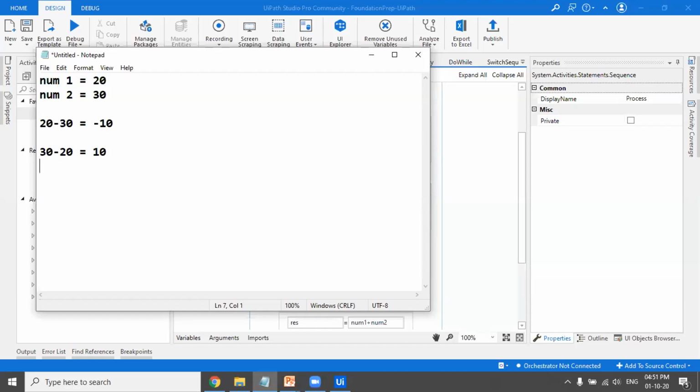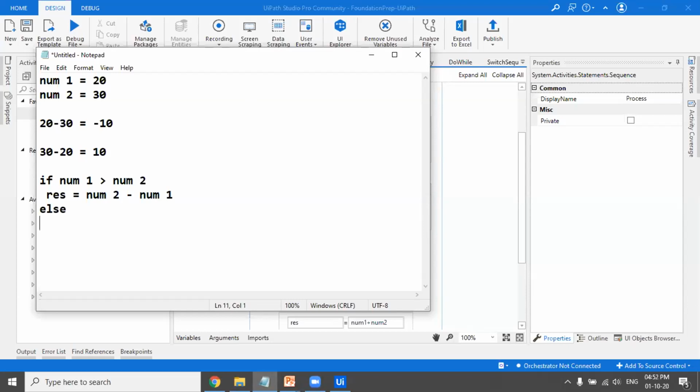That can be achieved with the help of control flows. We can use if else in that case, which we will cover definitely, but I'll still tell the syntax. We'll first check which number is greater. So we'll check if num1 is greater than num2. In our case, that is not the case. Num1 is not greater. So then what we're going to do, we'll say the result should be num2 minus num1, because in our case, num2 is greater.